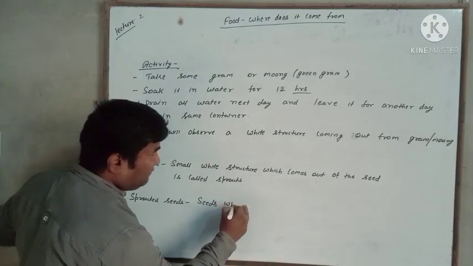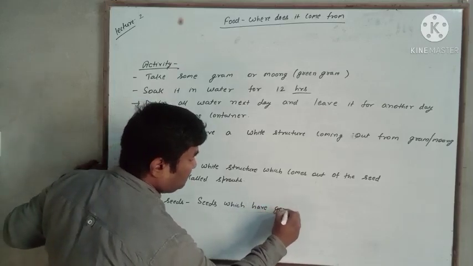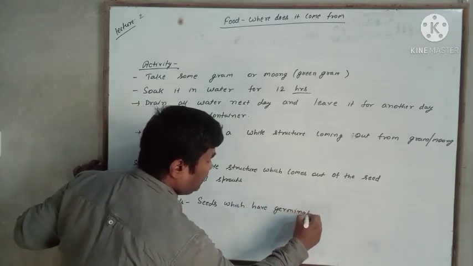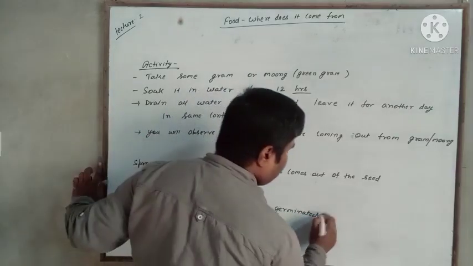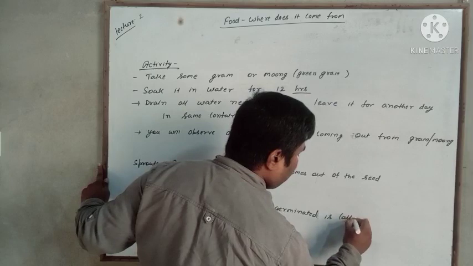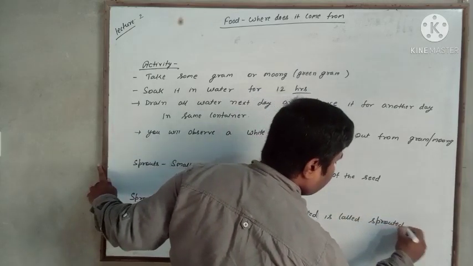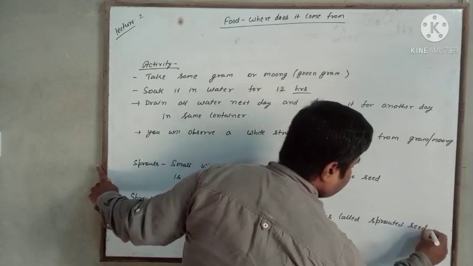Seeds which have germinated are called sprouted seeds.